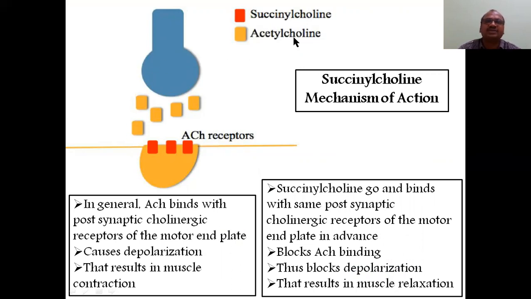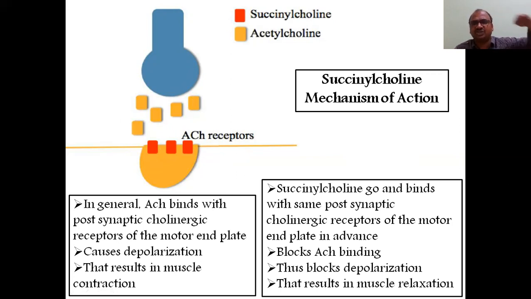So in general, what happens? See here, this is the acetylcholine receptor. This is a neuron, this is a muscle, the neuromuscular junction. You want to block the acetylcholine so it does not react with the acetylcholine receptor. So you give succinylcholine. Succinylcholine goes and binds with the acetylcholine receptor, so there is no place for the acetylcholine. All the acetylcholines are here only, so there is no contraction of the muscle. The muscles will be in relaxation only. These points you have to write in the examination.